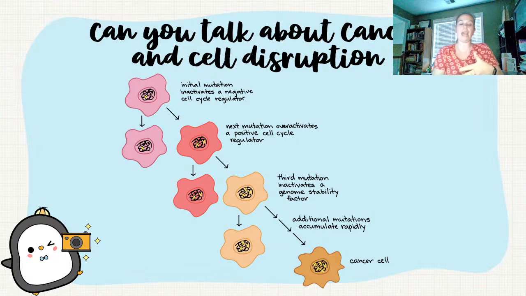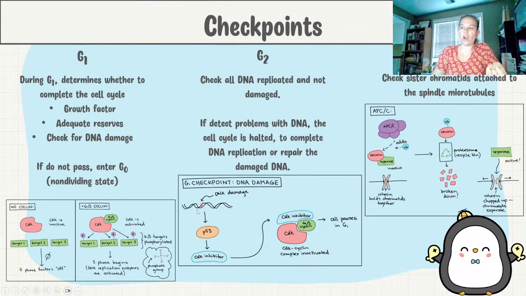The other type of example we have is a tumor suppressor protein. A tumor suppressor protein is kind of like P53, okay? If we have a mutation in our DNA, we don't want the cell to divide with that error. So our tumor suppressor protein, which is like P53, is going to halt the cell cycle. If there's a mutation in P53, it's going to allow this cell to divide with this error. And so that's another way we can get cancer: P53 has a mutation, and that leads to cells dividing with DNA damage, which then leads to that cancerous problem.